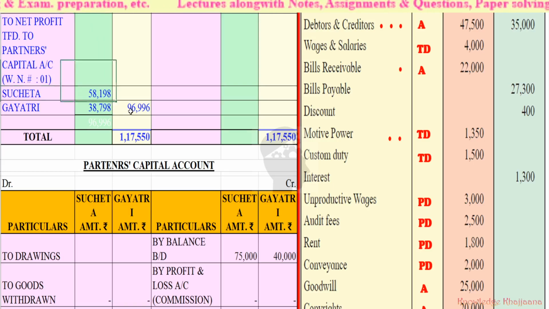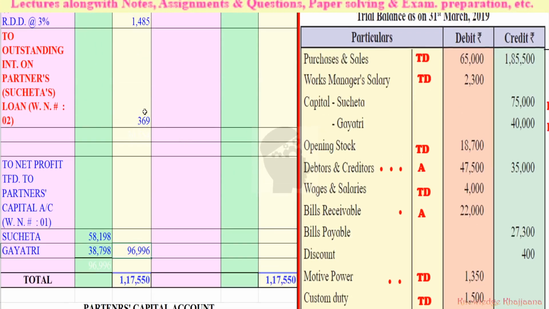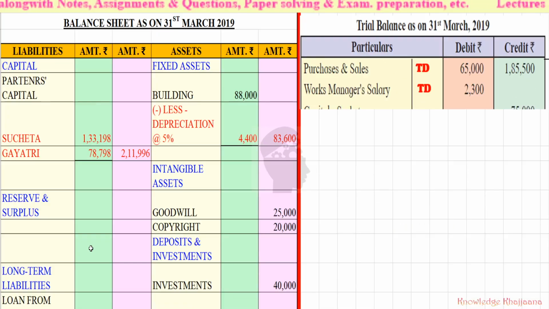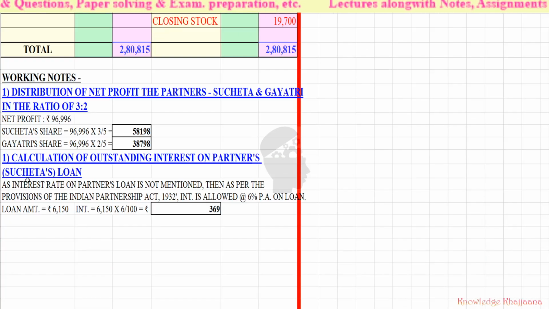This net profit value will change because it will decrease, because the 369 outstanding interest on partner's loan we have included in the profit and loss account debit side. So against working note number 1, distribution of net profit to the partners Sucheta and Gayatri in the ratio of 3:2.